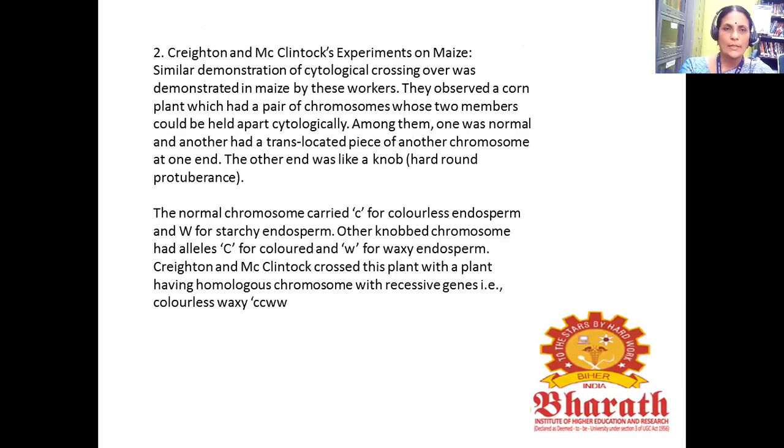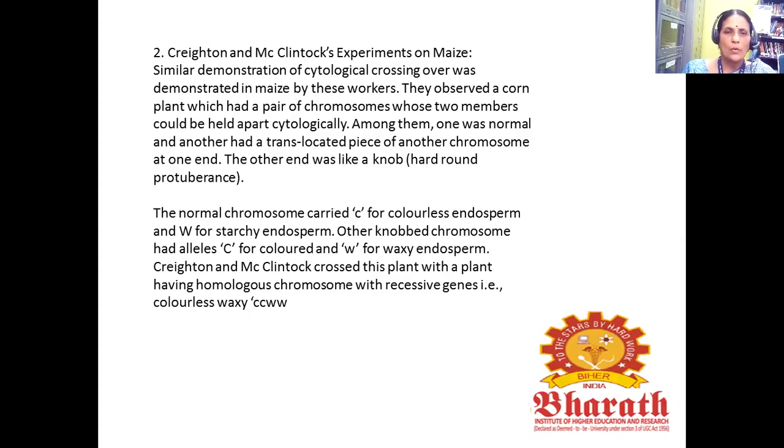And next one is the Creighton experiments on mice. So a similar demonstration of cytological crossing over was shown in mice by these workers. They observed a corn plant which had a pair of chromosomes whose two members could be held apart cytologically. Among them, one was normal and the other had a translocated piece of another chromosome at one end. The other end was like a knob.